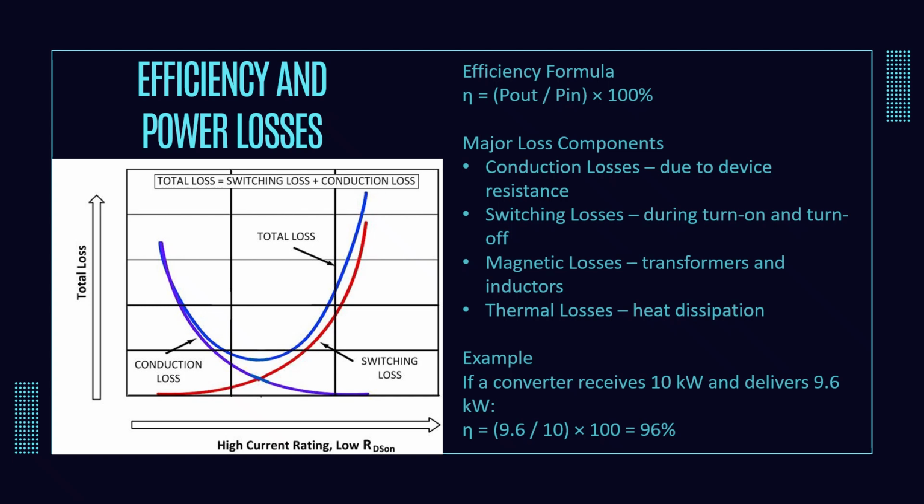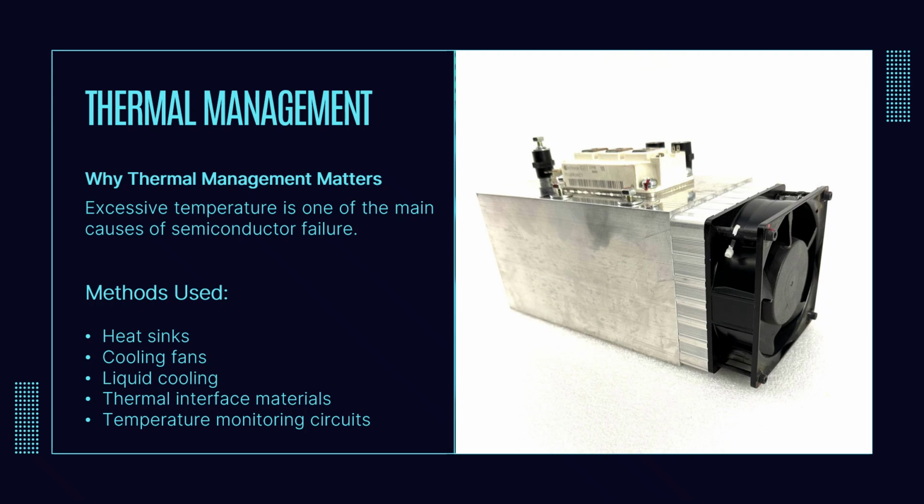Since these losses are converted into heat, effective thermal management becomes essential. It is very important, because heat is one of the primary factors limiting the lifespan of semiconductor devices. Excessive junction temperatures accelerate material degradation and may eventually lead to device failure.